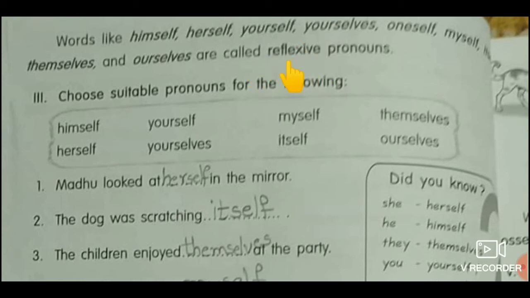So, back to the subject of pronoun. That is called reflexive pronoun. For example, here see, Madhu looked at herself in the mirror. Madhu is feminine gender. So, we use herself of reflexive pronoun. Why? Because here subject is Madhu. That's why reflexive pronoun is herself.